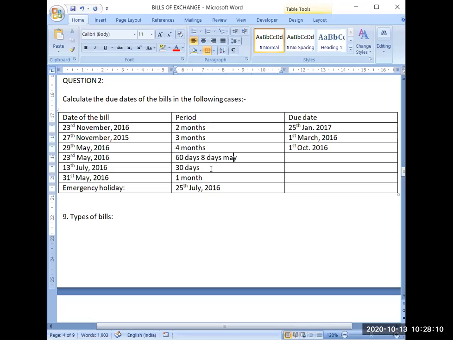Then 30th June, June having 30 days. That way 38 days have been completed. Now the remaining number of days will be 22 days. So we will reach the date 22 June 2016.